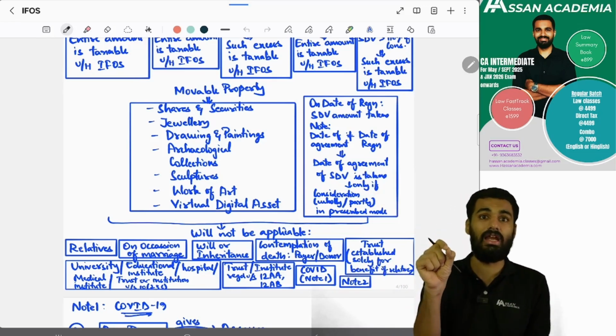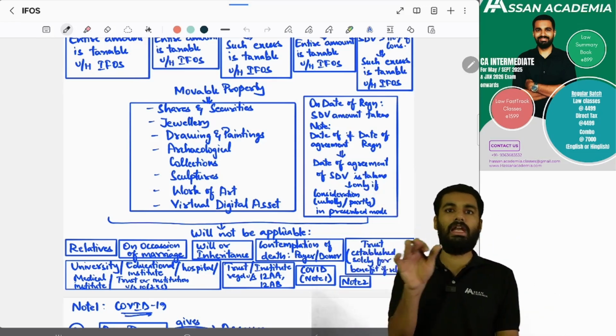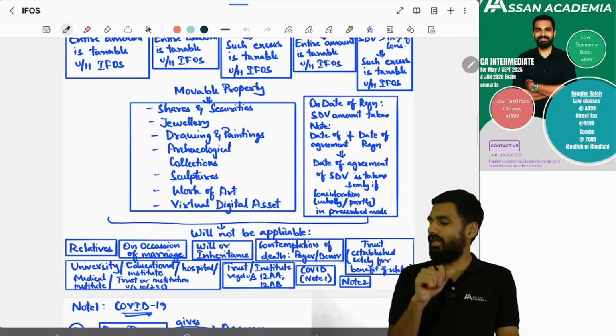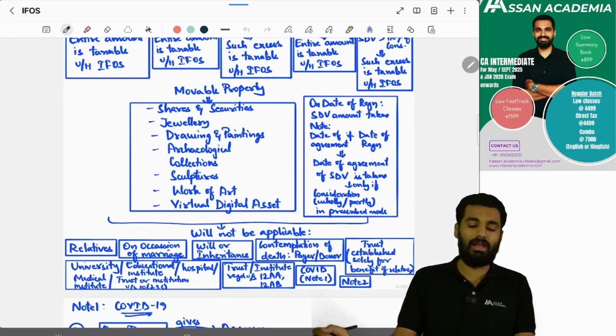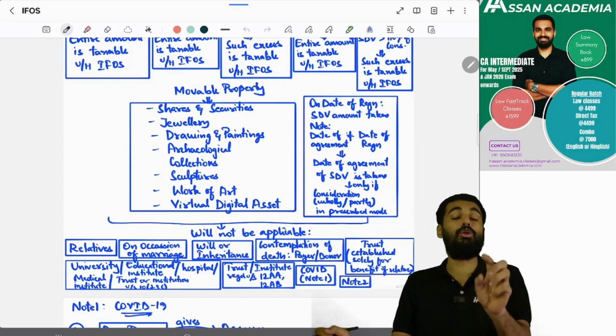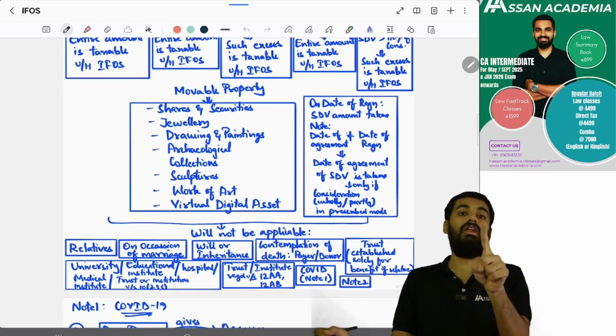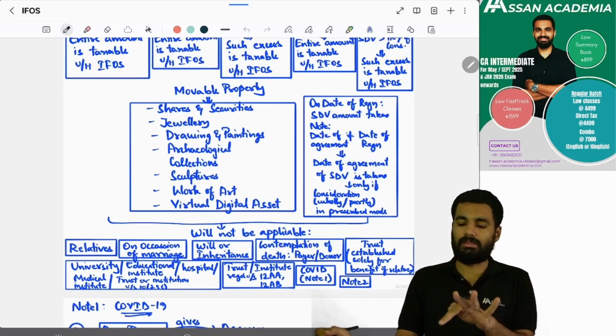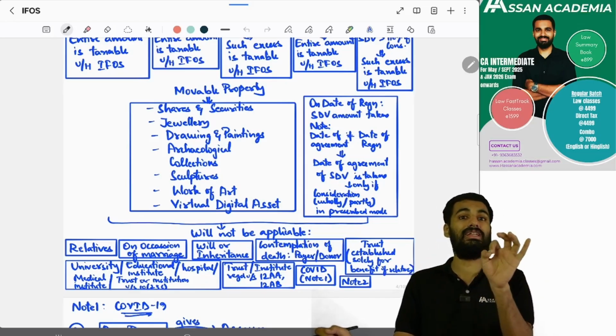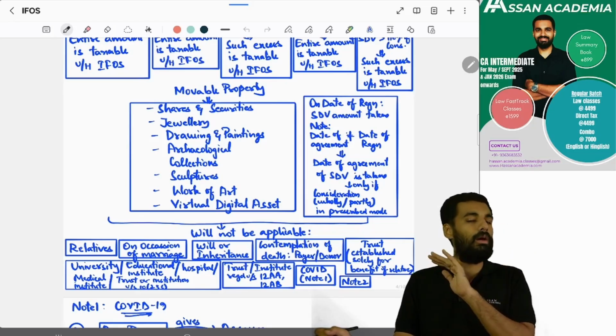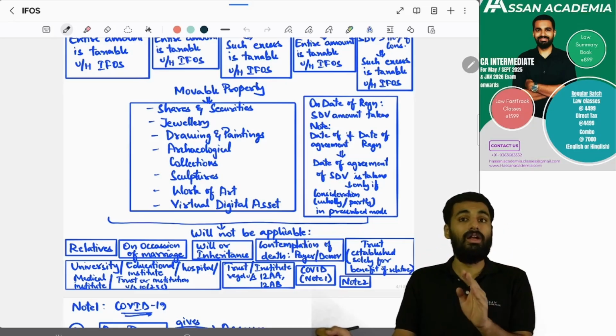So if a trust has been created for the benefit of a relative, it will not be taxable. University, educational institute, hospital, medical institute, or trust or institute which is established under section 10(23C), it will not be taxable. Or trust or institute which has been registered under section 12A or 12AB will not be taxable.